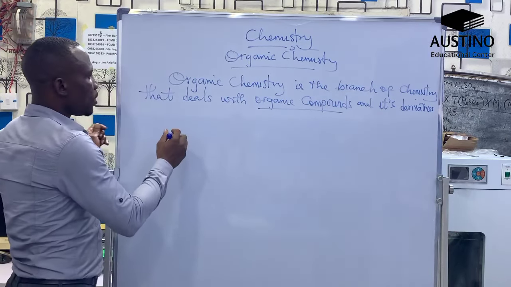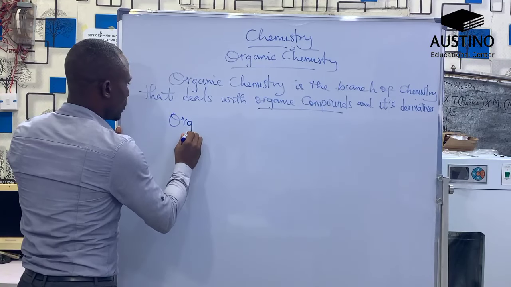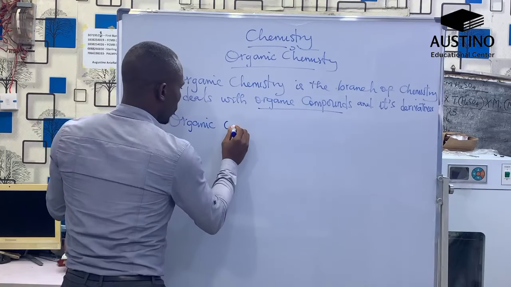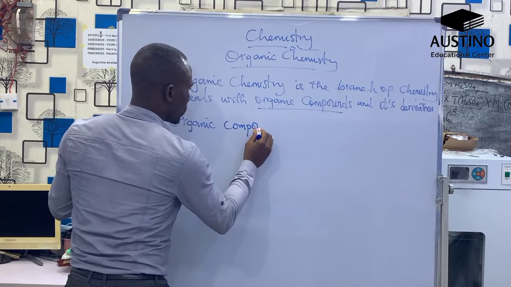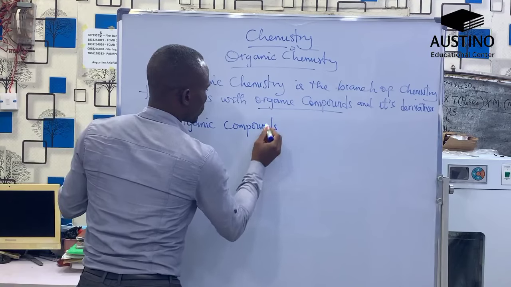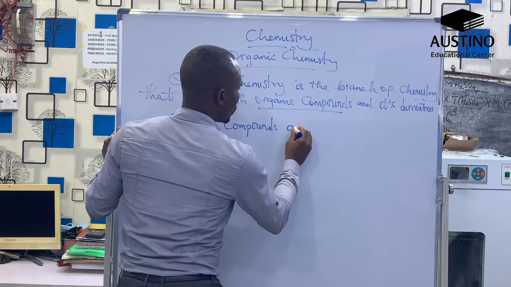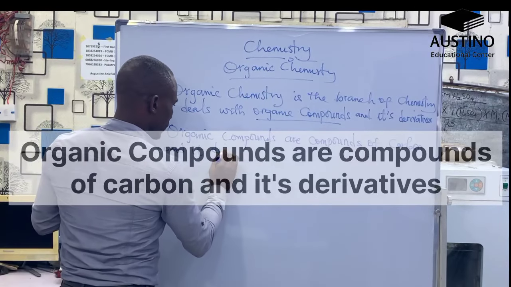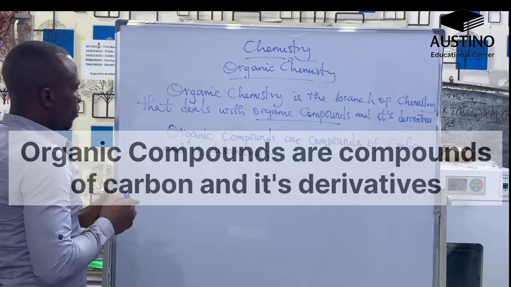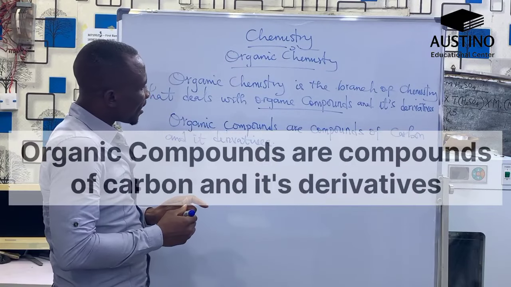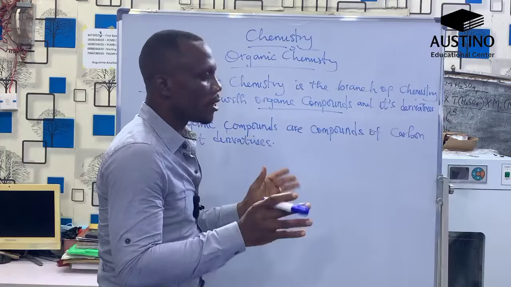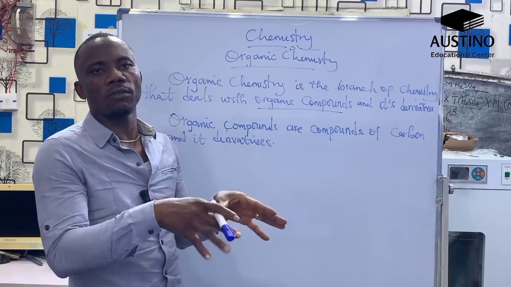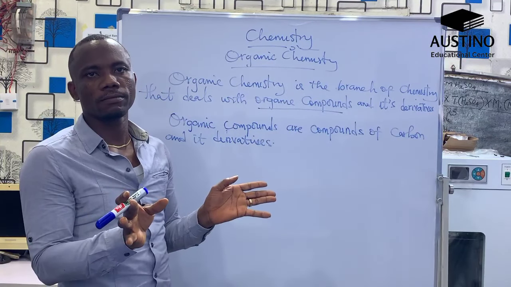By way of definition, organic compounds are compounds of carbon and its derivatives. It simply means that the major constituents of organic compounds are carbon.